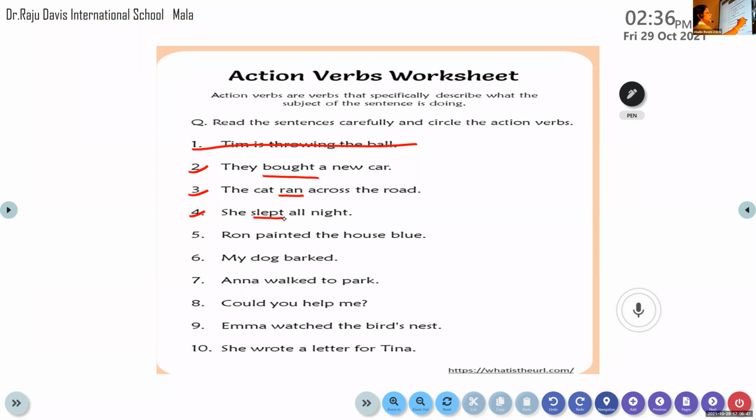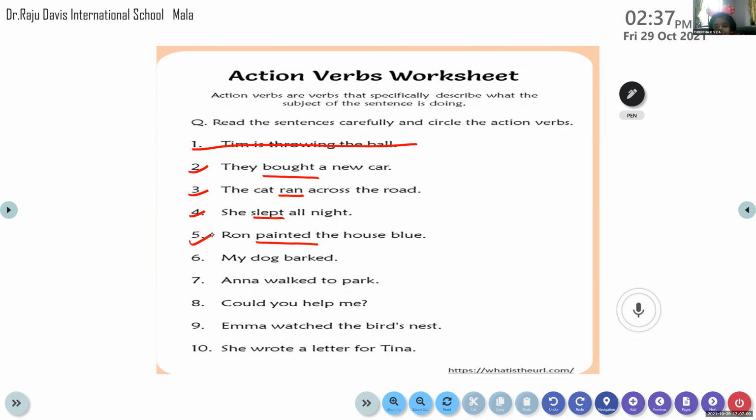Very good. Tirtha. Yes, Tirtha, come on. Read the next question. Ron painted the house blue. Yes, Ron painted the house blue. So, come on, identify the verb in it. Painted. Yes, painted. Very good. Painted is a verb there. Very good. Yes, Tirtha.